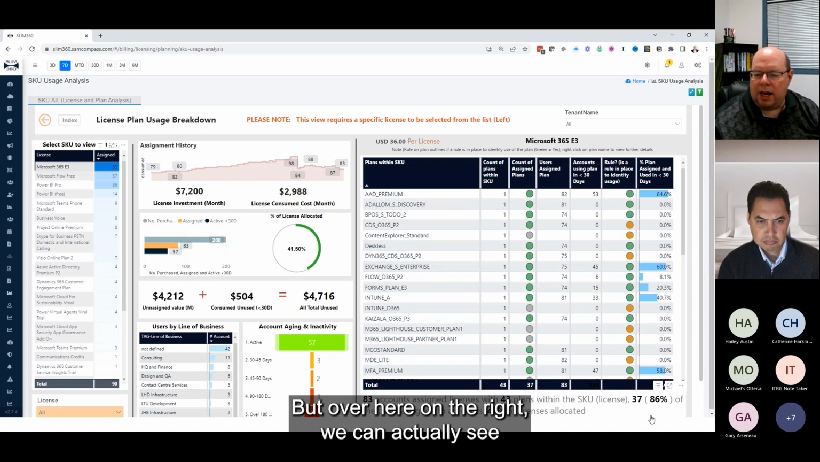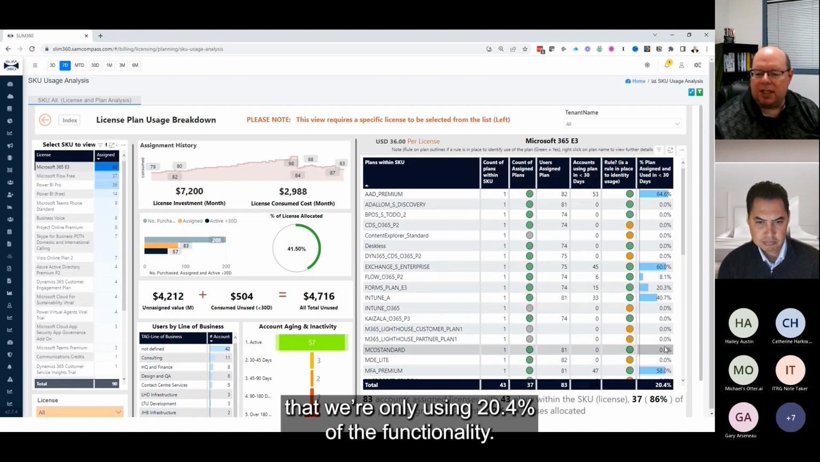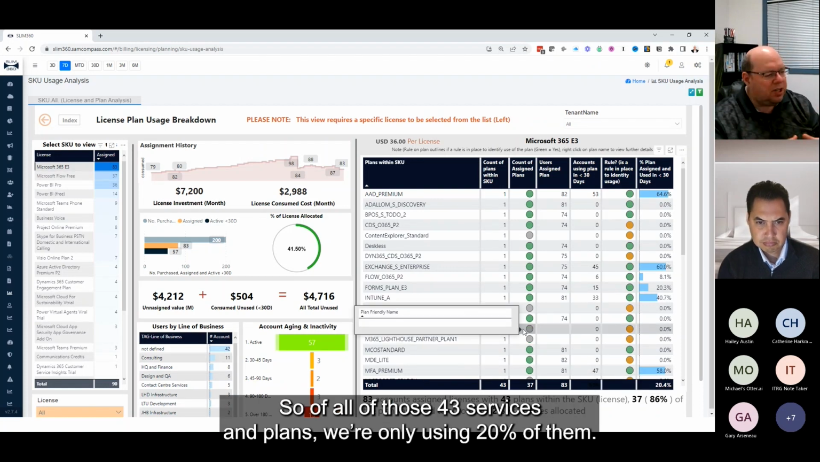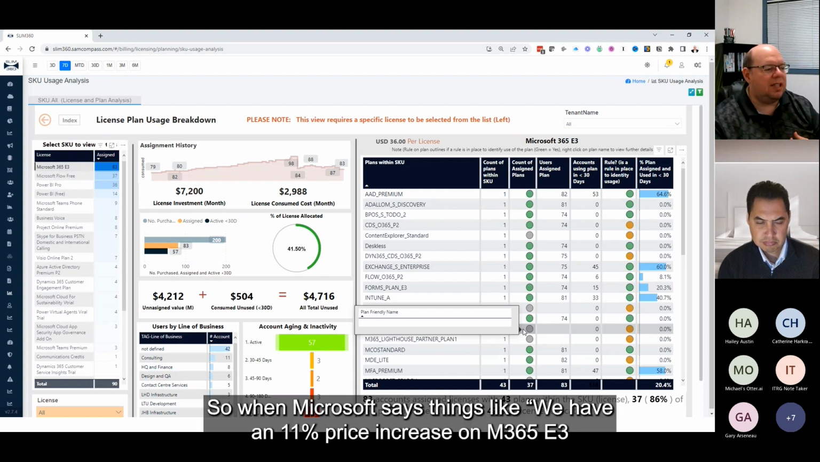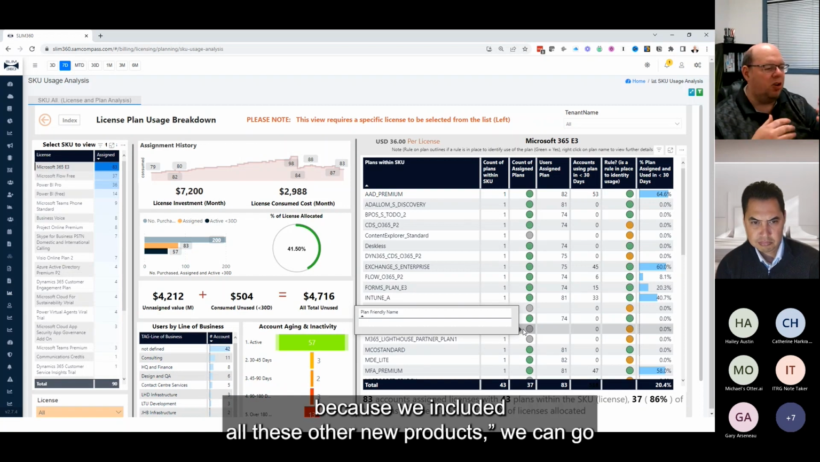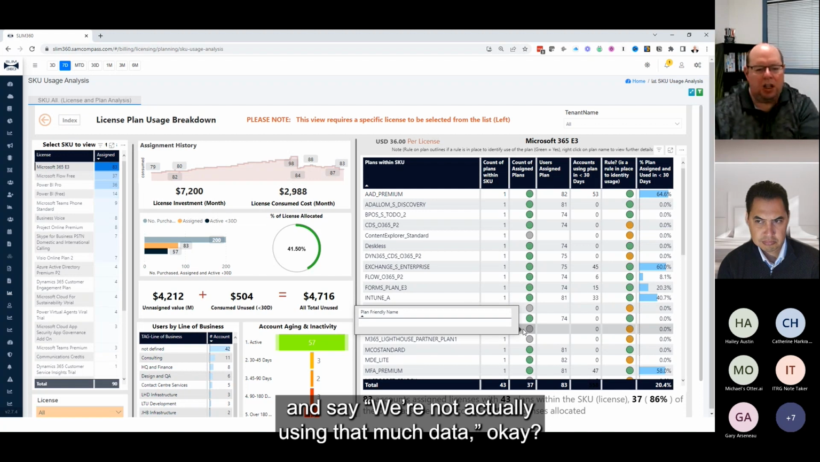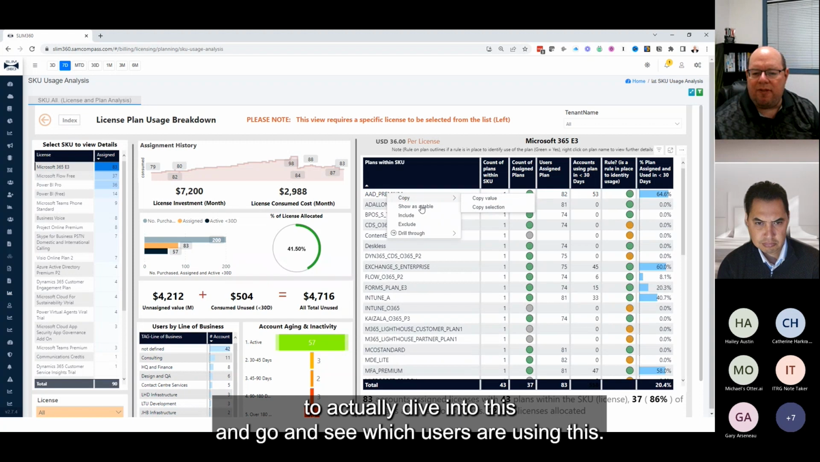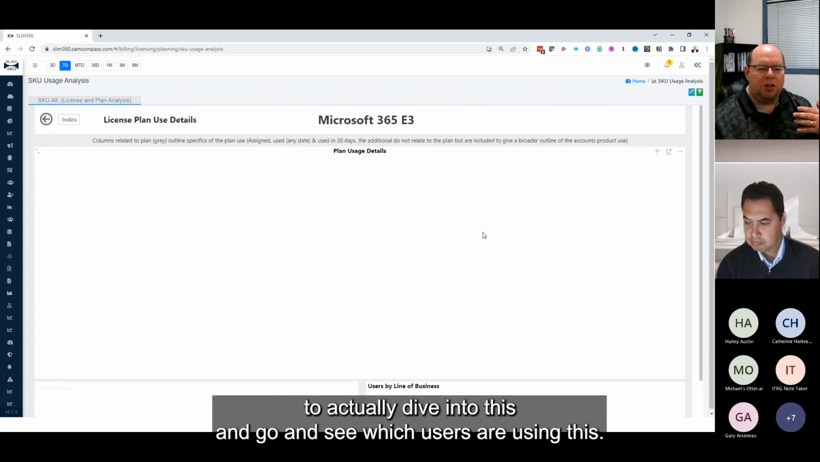But over here on the right, we can actually see that we're only using 20.4% of the functionality. So of all of those 43 services and plans, we're only using 20% of them. So when Microsoft says things like we have an 11% price increase on the M365 E3 because we included all these other new products, we can go and say we're not actually using them, with data, okay? And I have the ability to actually dive into this and go and see which users are using this.